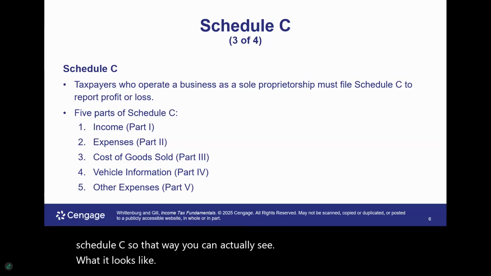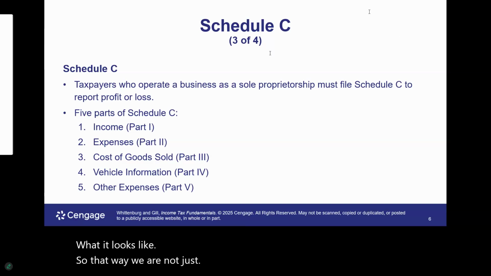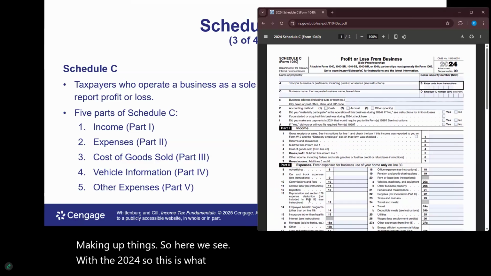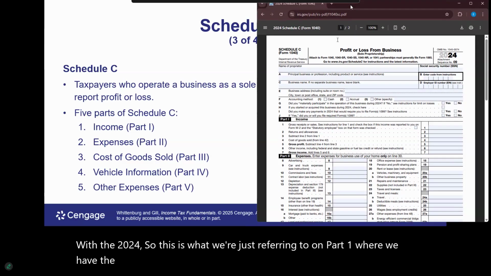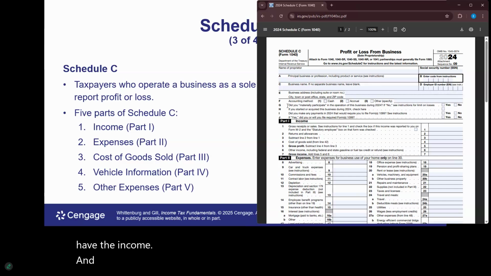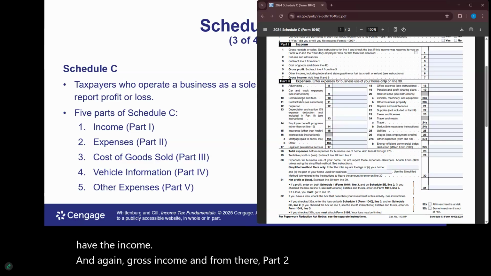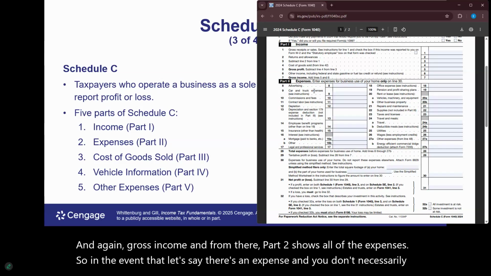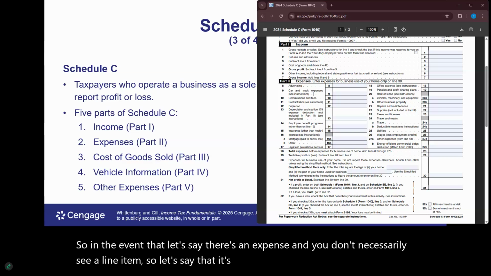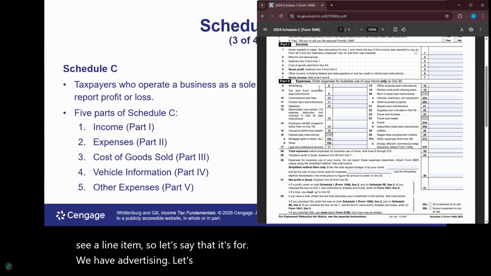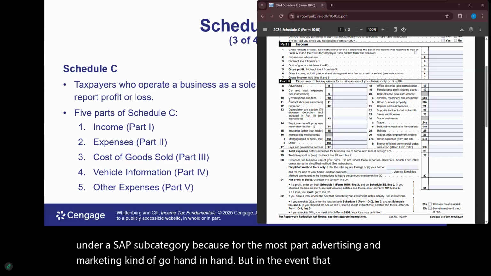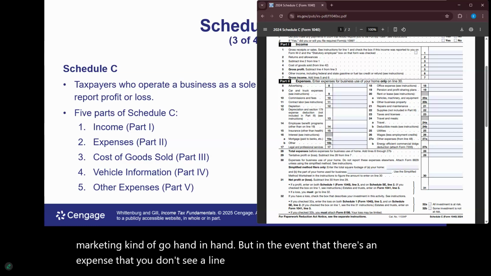So that way, we are not just making things up. So here we see the 2024 form. This is what we were just referring to in Part 1, where we have the income. And again, gross income. And then from there, Part 2 shows all of the expenses. So in the event that there's an expense and you don't necessarily see a line item, let's say it's for marketing, right? We have advertising. Some things can fall under a subcategory, because for the most part, advertising and marketing go hand in hand. But in the event that there's an expense that you don't see a line item for, 27a is where you would input that amount.